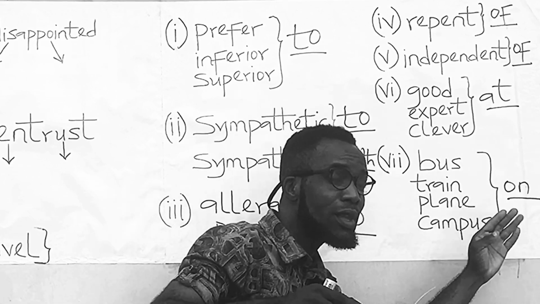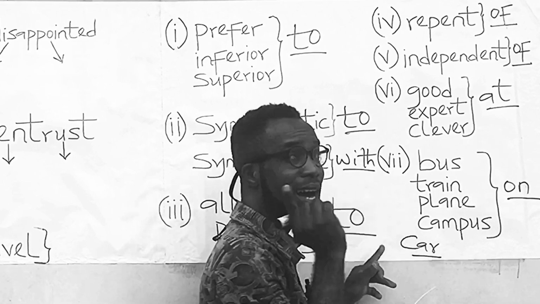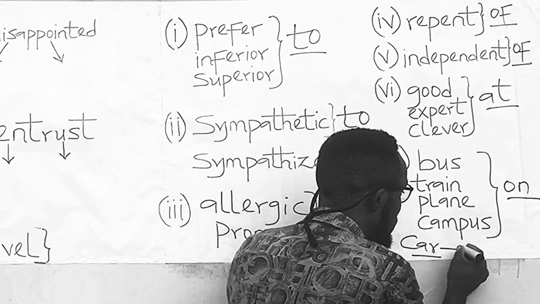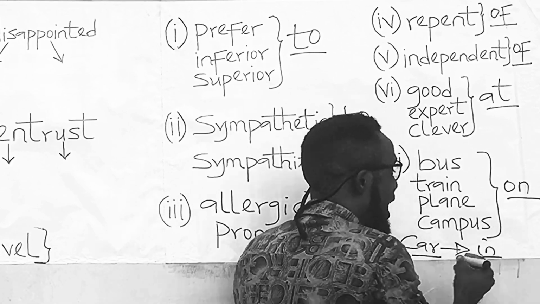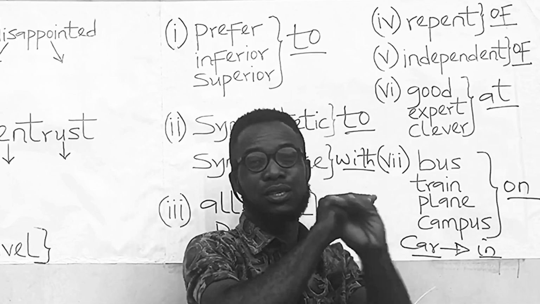So if you are inside any of these, always use the preposition on. However, if you are inside a car, don't use the preposition on. Rather, use the preposition in. I am in a car. I am in the car. I believe that is understood.